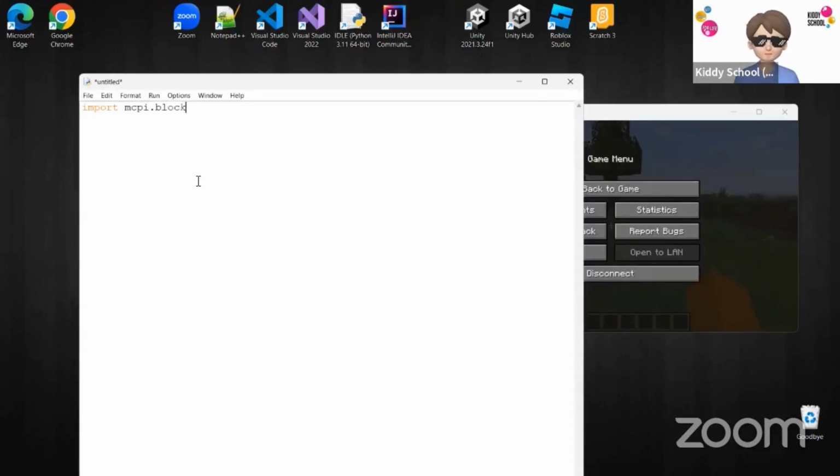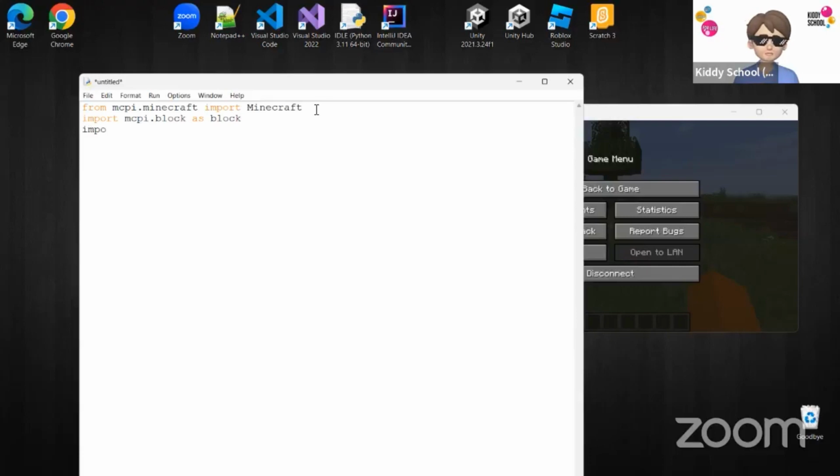mcpi.block as block, I'll say. And in order to connect Minecraft, let's first connect Minecraft. So I'll say from mcpi.minecraft import Minecraft. Now, this single line will help me connect the Minecraft game from this library. Then, as we will be playing with building blocks, I need to use a specific thing from it, that is block. And we'll be using it as block.